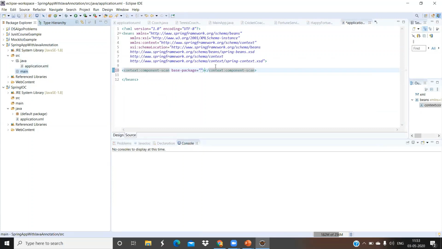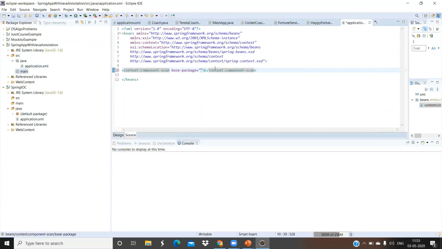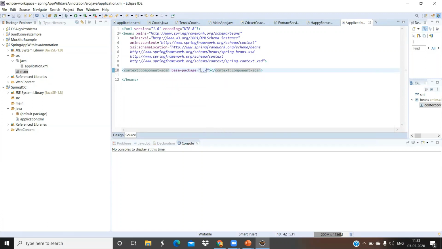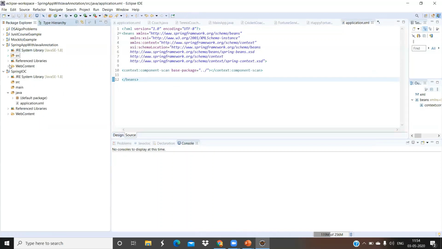This is coming different. So, let's give it. You'll see this. I have given the source as a default package. So that is the step 1. So now let's go to the step 2.